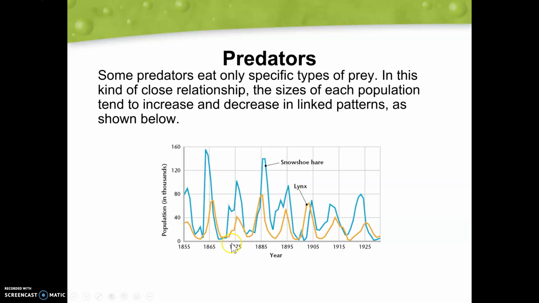So again, we're going to see a decrease in the lynx a couple years after because that food source now is gone. And we can see that pattern happening throughout the years. As those snowshoe hare increase significantly, the lynx population will also increase, and then we'll see a quick decline of that snowshoe hare population, and again that will happen. And that's just because lynx, that is their one source of food really, so that's the prey that they're going to go after.